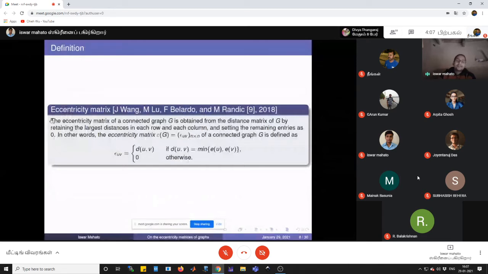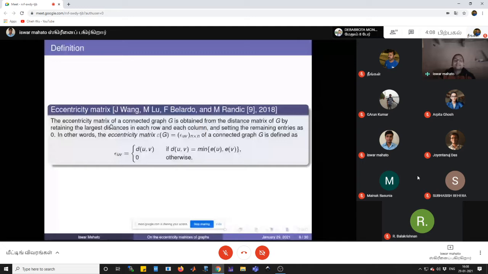The eccentricity matrix of a connected graph G is obtained from the distance matrix of G by retaining the largest distances in each row and each column and setting the remaining entries to 0. That is, the uv-th entry is equal to d(u,v) if d(u,v) is equal to the minimum of e(u) and e(v), where e(u) is the eccentricity of u.